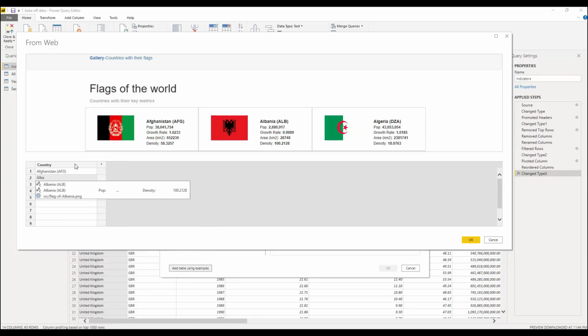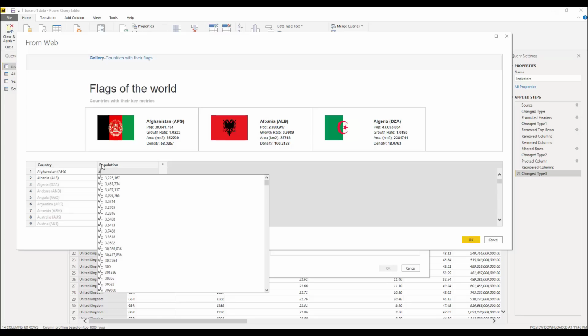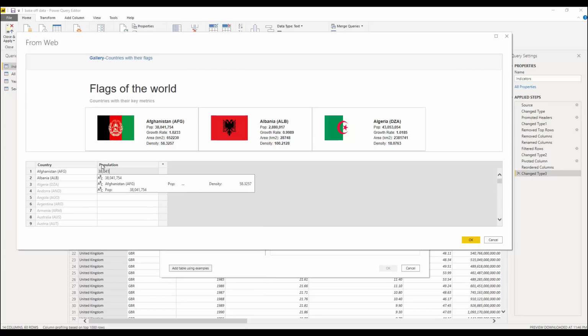So we're going to type in Afghanistan, we're going to type in Albania. And here we go. Power BI just figures out the rest. Let's do another one. Let's maybe do population. Over here, again, we're going to type in the first example that we see under Afghanistan. And now Power BI just needs simply one example to figure this out.